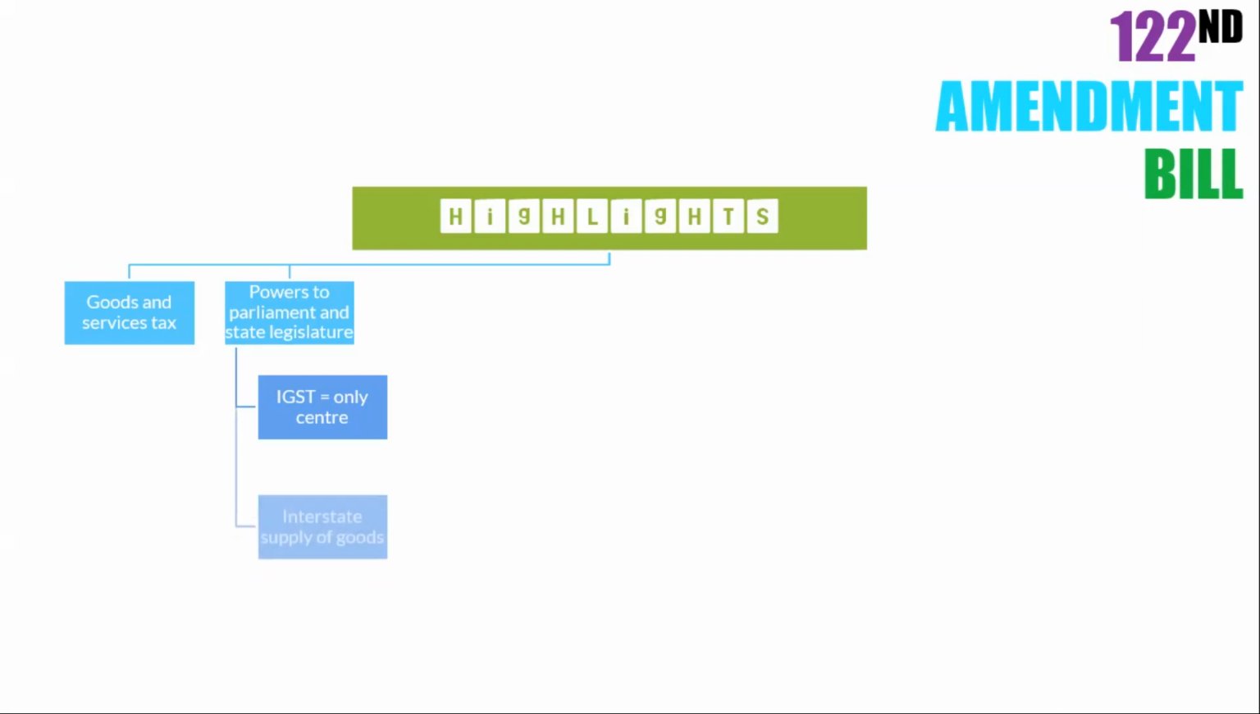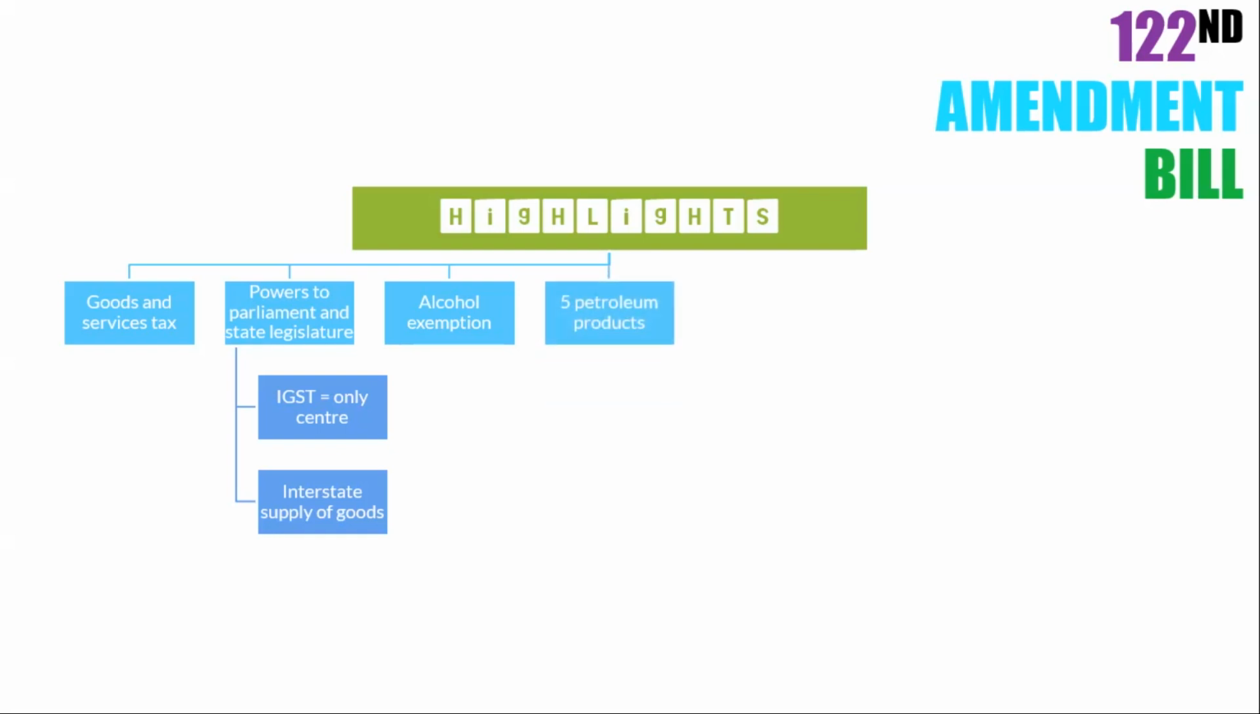And this 122nd Bill also exempts alcohol for human consumption from this Goods and Services Tax. It also recommends 5 petroleum products, which include crude petroleum, high speed diesel, petrol, natural gas, and aviation turbine fuel. These are to be covered under the GST, but not immediately, maybe after the implementation of the bill, during a later period. This bill also recommends a GST Council.